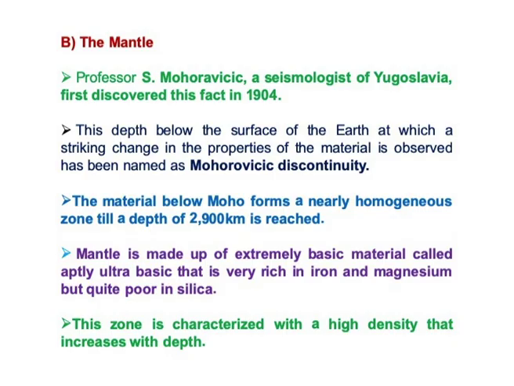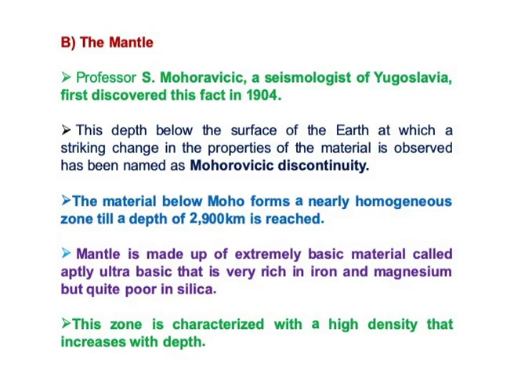What is the composition of the mantle? In the mantle, mostly there are ultra basic rocks, ultra basic compositions, very rich in iron and magnesium. But there is very little silica, and alumina is also present in a very small percentage. And this zone is characterized by density. When we go to the deeper level, you can just imagine what it is.